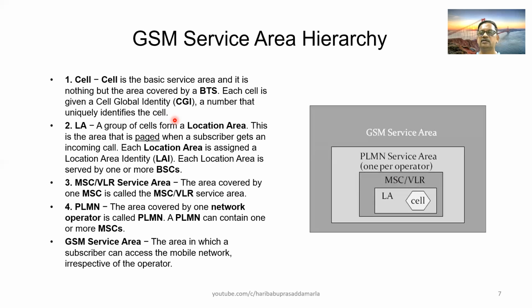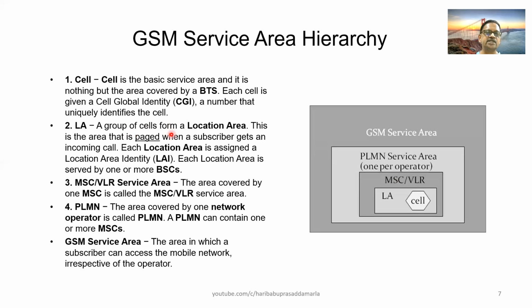It is unique for each and every BTS. There is no repetition of CGI. By knowing the CGI, you can identify the base station concerned. It may be anywhere, say for example in India. So it will have a unique code number or serial number, whatever you call it, for better understanding.